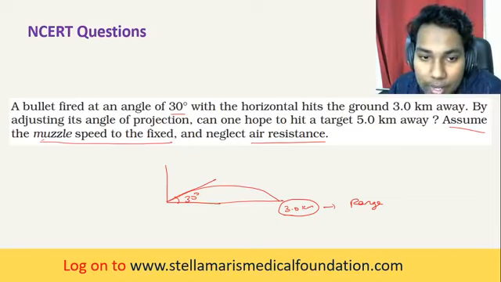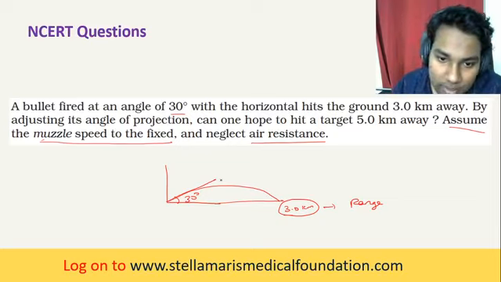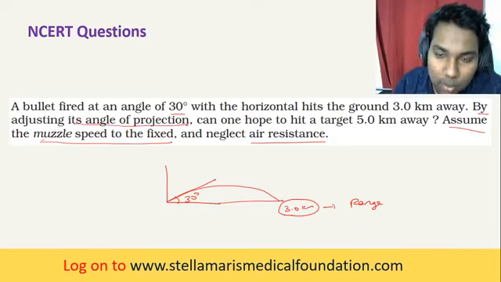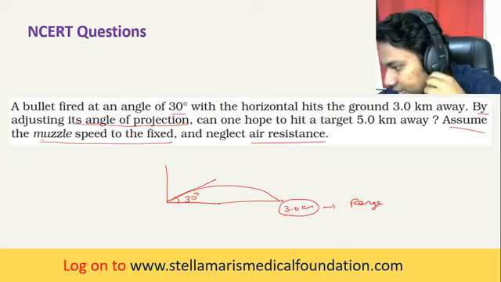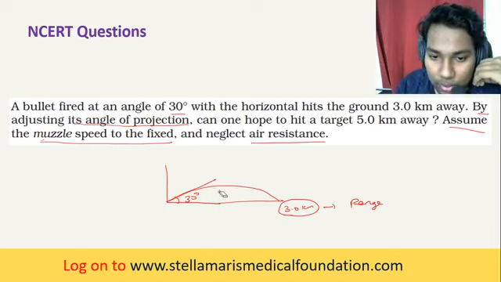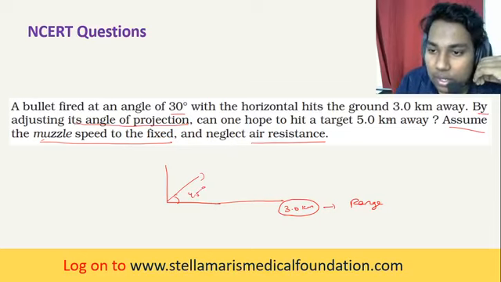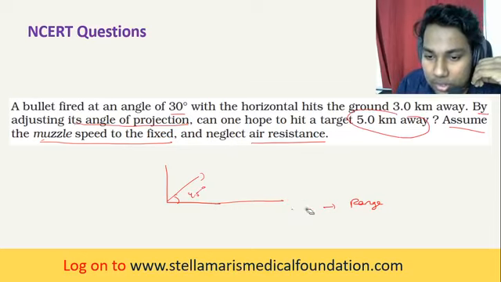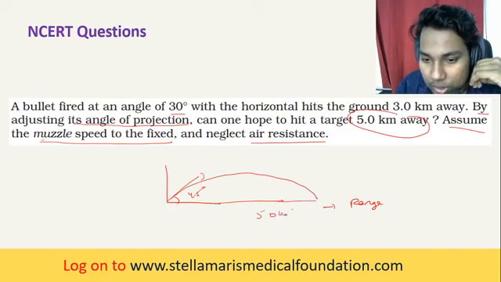And what they are asking is: by adjusting its angle of projection, can one hope to hit a target 5 kilometer away? If you adjust this 30 degree, maybe to 45 degree or something like that, can you hit that 5 kilometer away? Because this is 3 kilometer, can you reach 5 kilometers? This is the question they are asking.